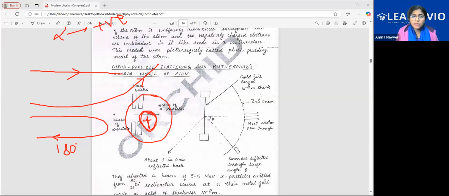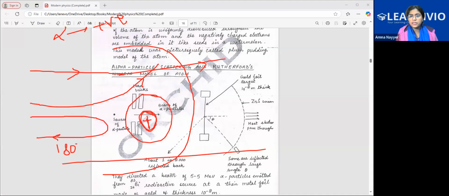So it means there is something present, a central core. And when we are talking about the entire atom, this is just the central core part. There are vacant spaces within. So that's why the straight rays were easily able to pass through it. How he told the arrangement of electrons, that we'll discuss.